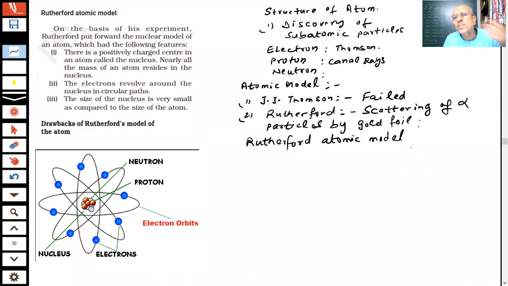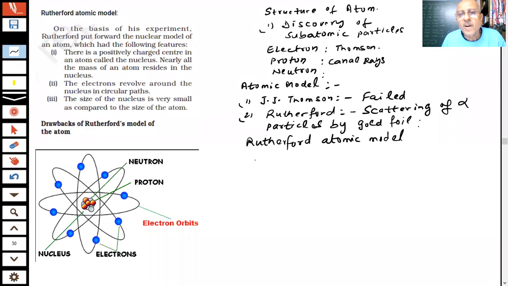And then he said electrons revolve around the nucleus in circular paths, and the size of the nucleus, as given by him after doing some calculations, is very, very small as compared to the size of the atom. So this was how the Rutherford model of the atom was born. Yes or no? Tell me. Am I right?